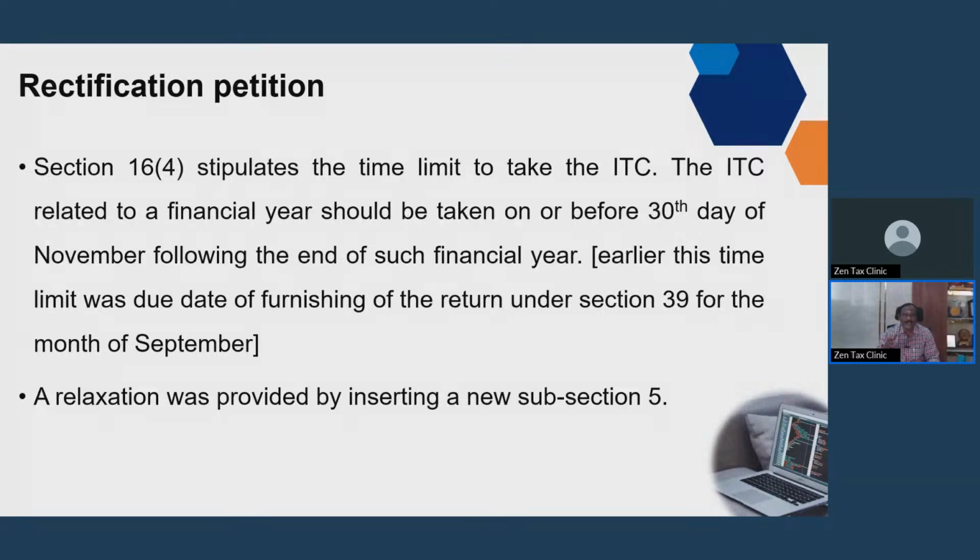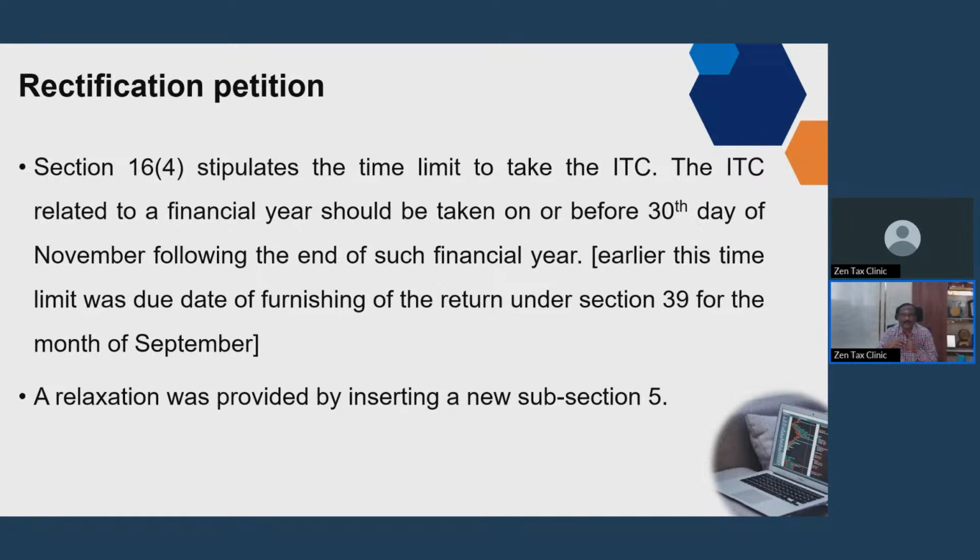But earlier, that was the due date for furnishing the return under section 39 for the month of September. Section 39 refers to GSTR-3B. Up to that time you can take the credit. So there is a slight relaxation.